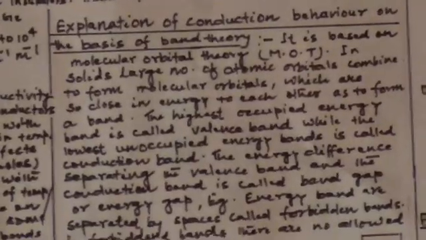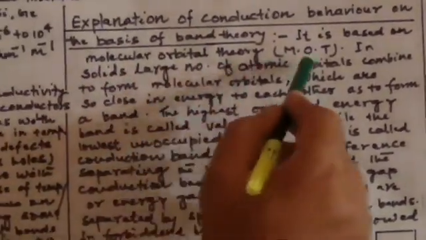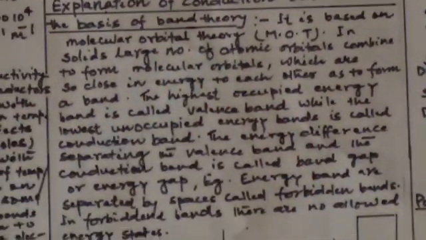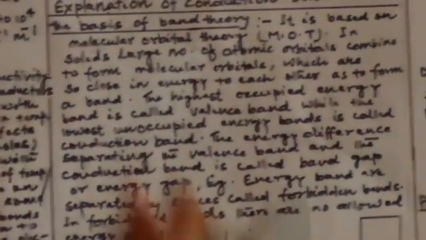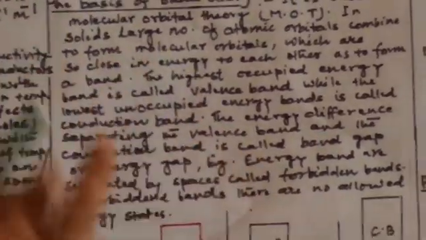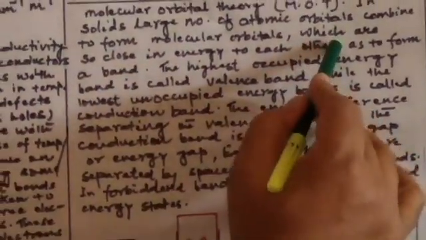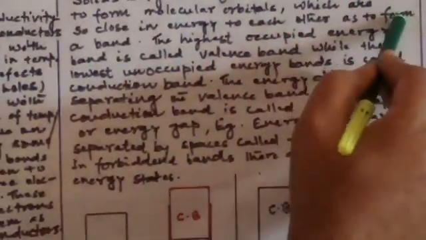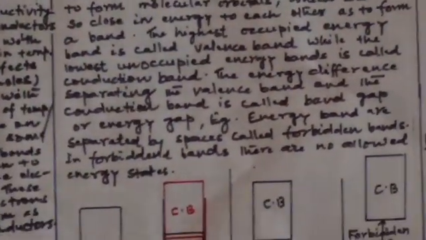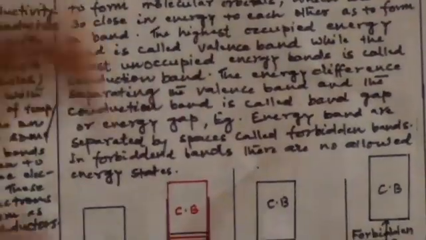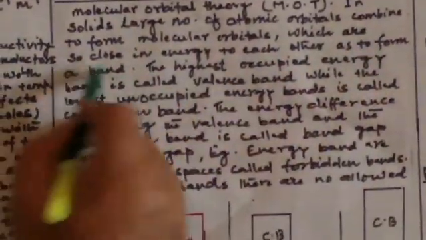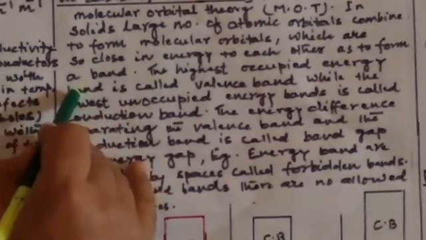In solids, a large number of atomic orbitals combine to form molecular orbitals. And these bonding and anti-bonding molecular orbitals are so close in energy to each other that these closely spaced energy levels form a band. So that is called an energy band.